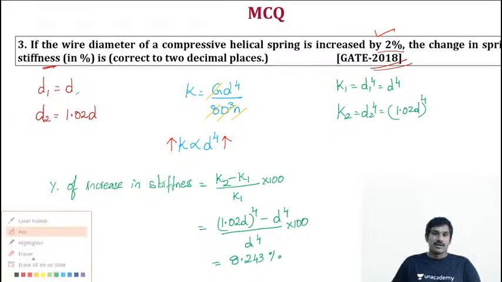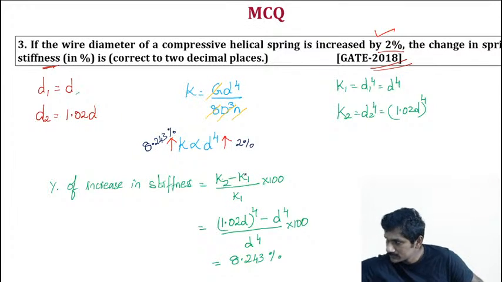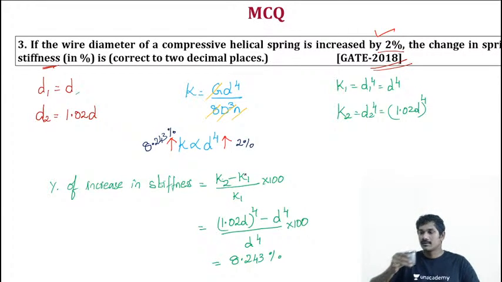So the final outcome is, if the wire diameter is increased by 2%, stiffness will increase by 8.243 percent. Quite a good, interesting question, right? It's a GATE 2008 question.